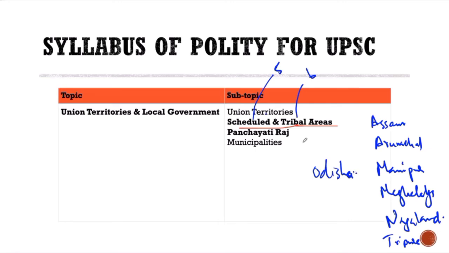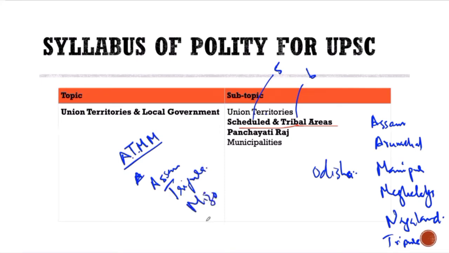Okay, so remember this thing as it is, AMTM. It's ATM without money, basically: Assam, Tripura, and Mizoram, and then you have your Meghalaya. ATM without money. Money means Manipur. So this is not right. Manipur is not right. Meghalaya is correct. So basically along these lines, this is your Sixth Schedule.